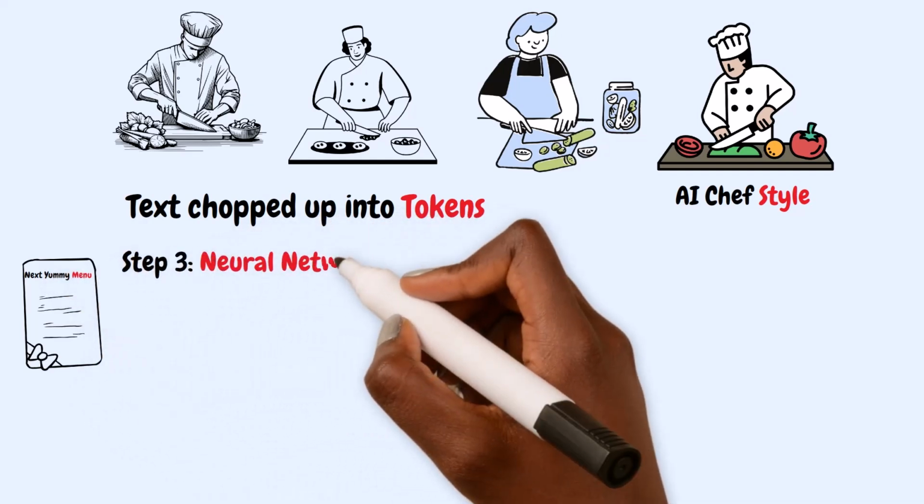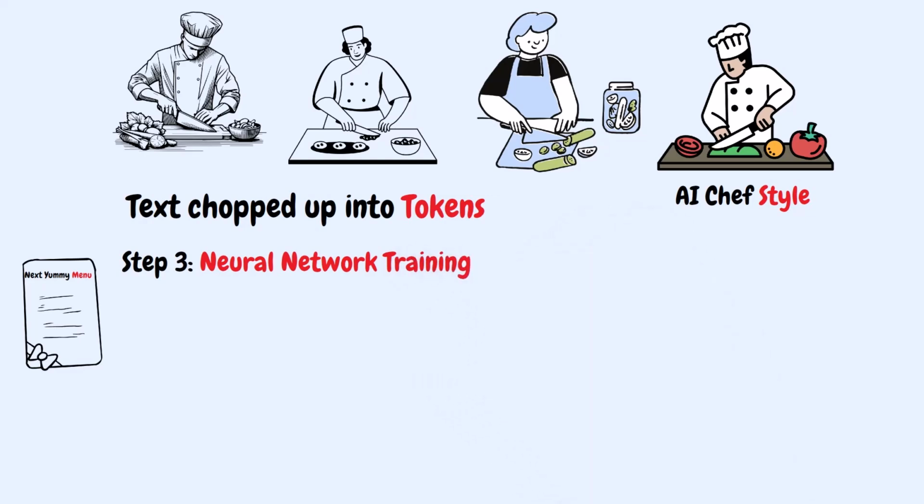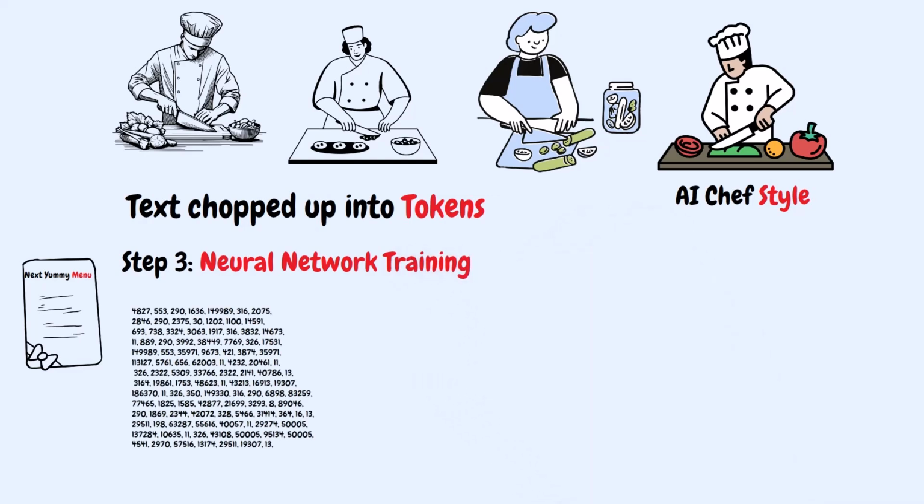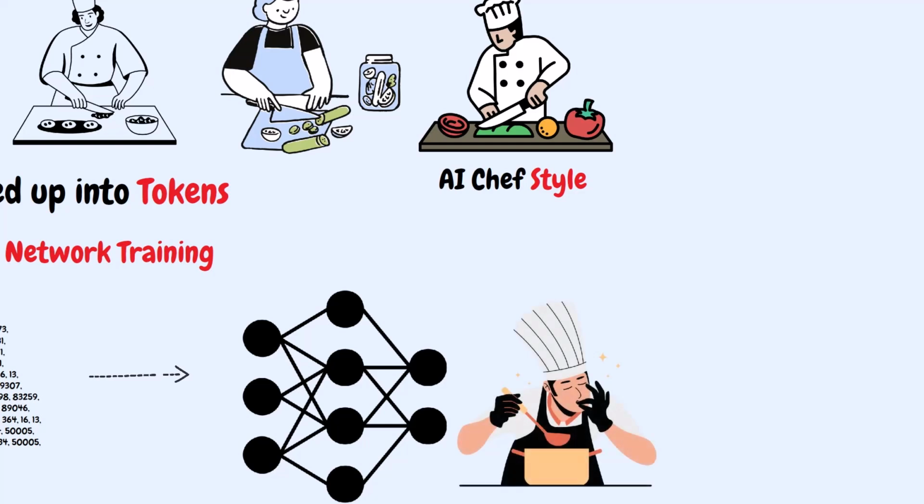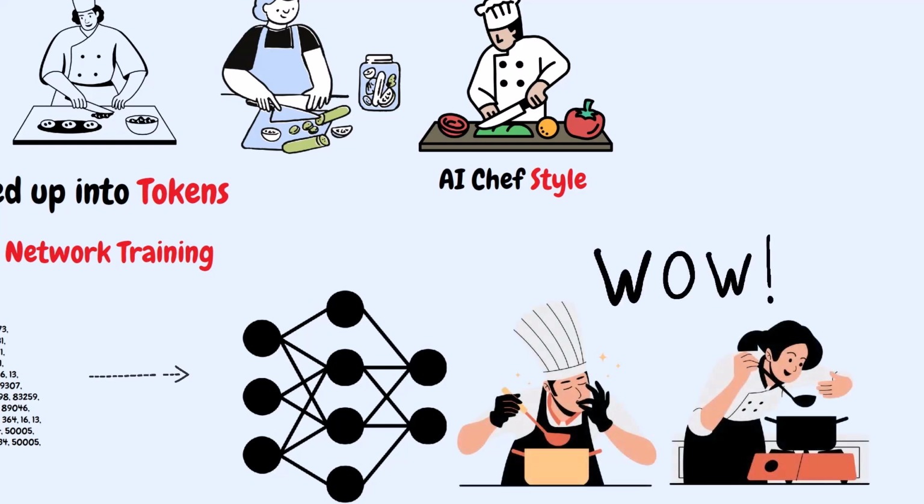In our next episode, we'll see how neural networks learn patterns from these tokens, just like how a chef learns which flavors taste together. If you've missed our first episode, check it out in the link below.